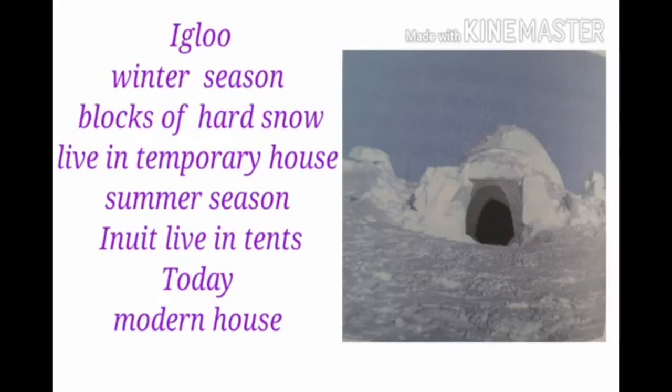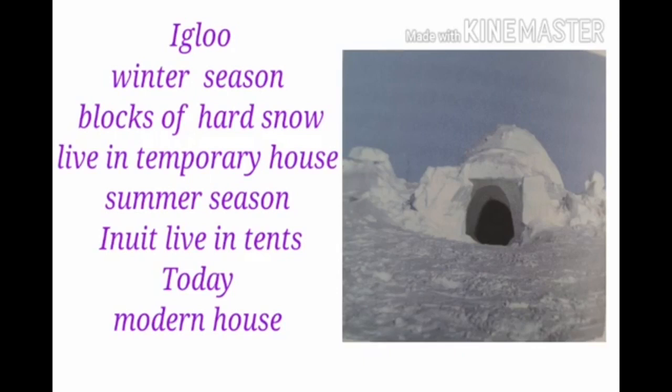Children, next we are going to discuss the igloo. Children, what is an igloo? Yes, a small house that is built from blocks of hard snow. Igloos are the special houses made by the Inuit during the winter season.